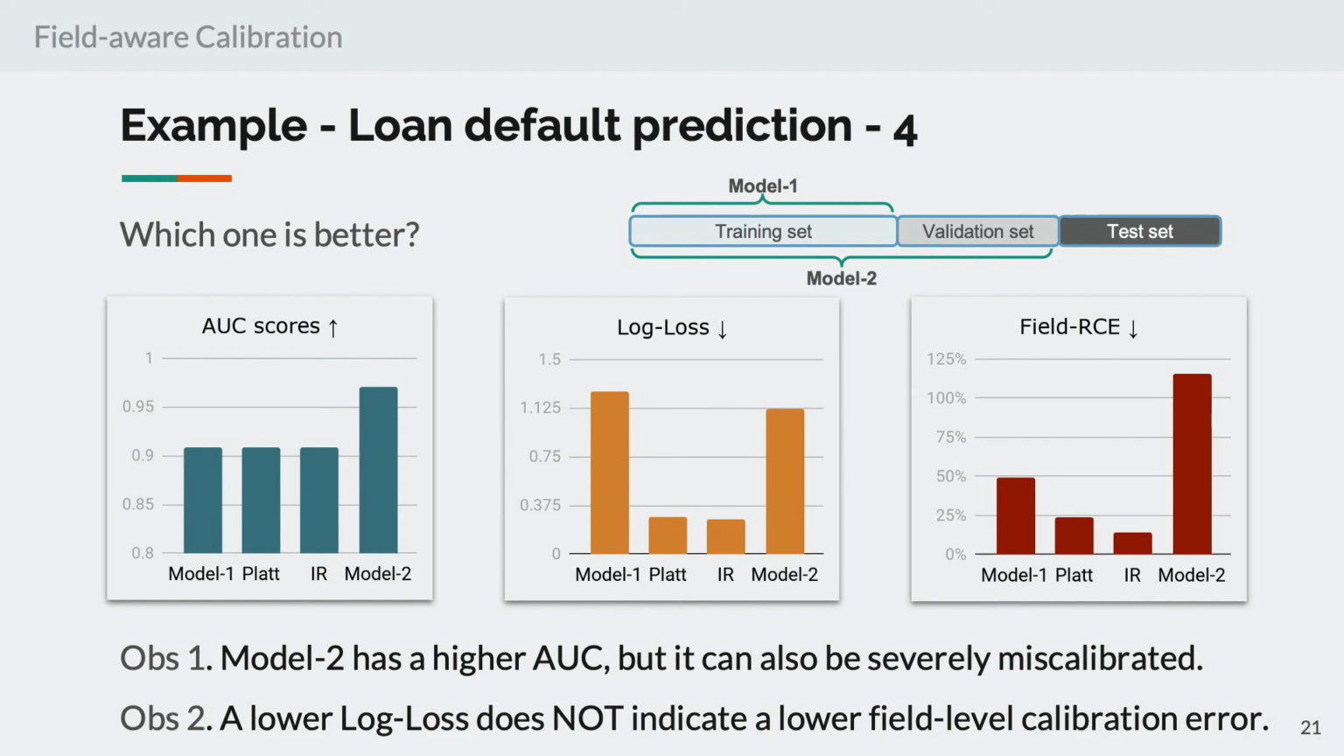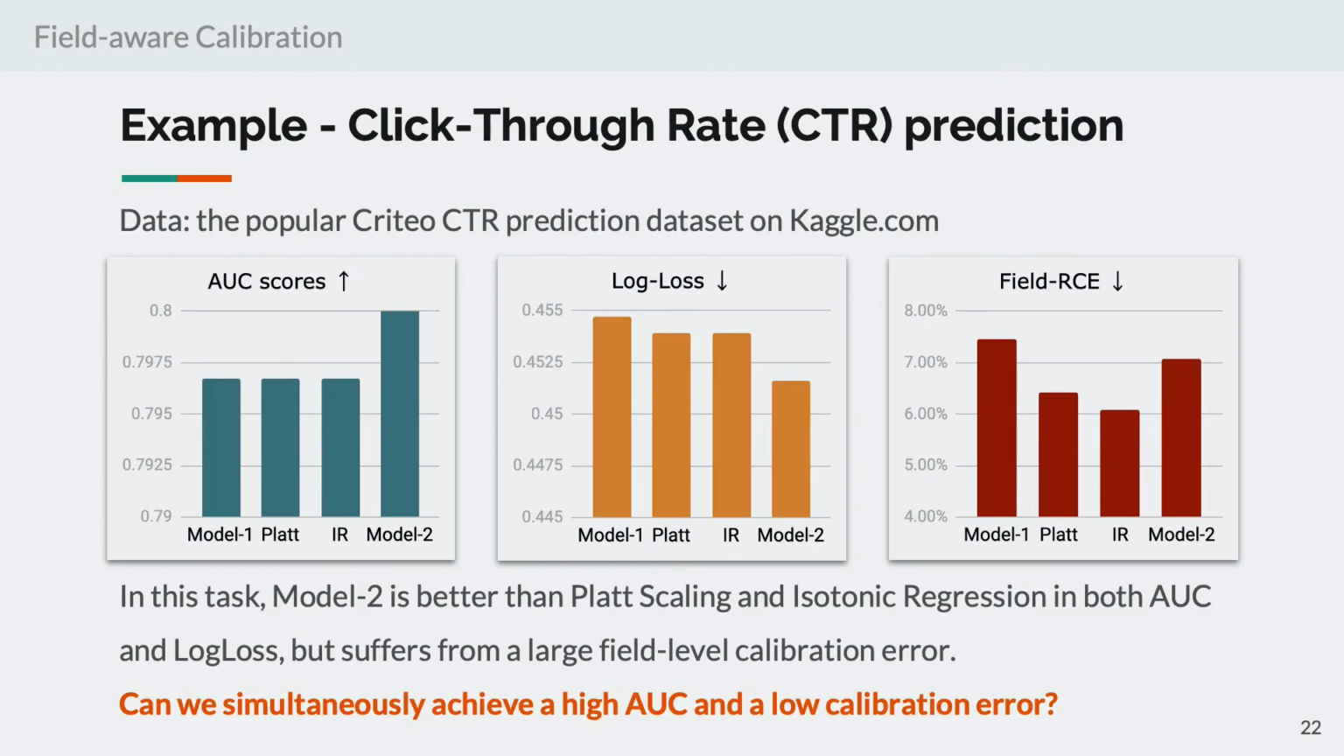But as for the field level calibration error, the field RCE of Model 2 is over 100%, which is just crazy. So what we can learn from this is that adding more training data does not necessarily result in a lower calibration error, even when the model gets a higher AUC score or a lower log loss. Similar things have also been found in other tasks. In this famous click-through rate prediction dataset of Criteo, we found that Model 2 is better than previous calibration methods in both AUC and log loss, but it still suffers from a large field-level calibration error.